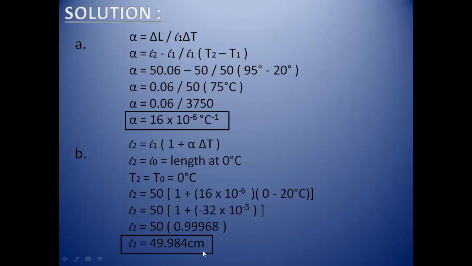As the length in the numerical is given in centimeter, we again find the answer in centimeter, because all the values are given in the CGS system, so we remain in the CGS system and the answer will also be in the CGS system.